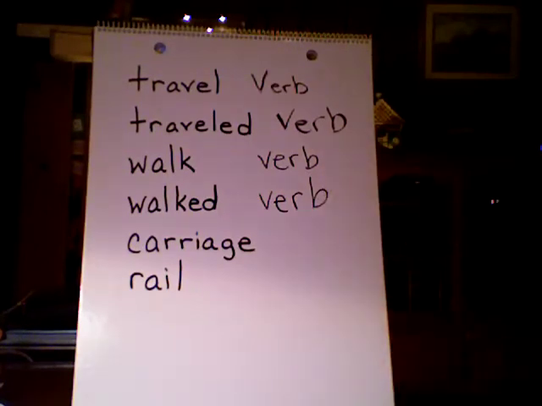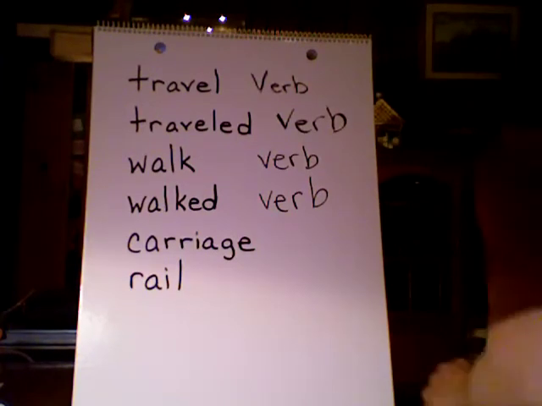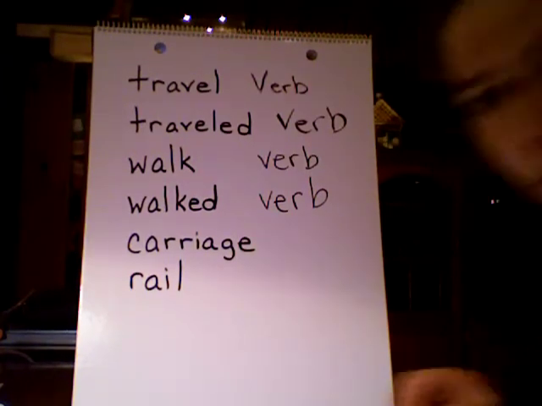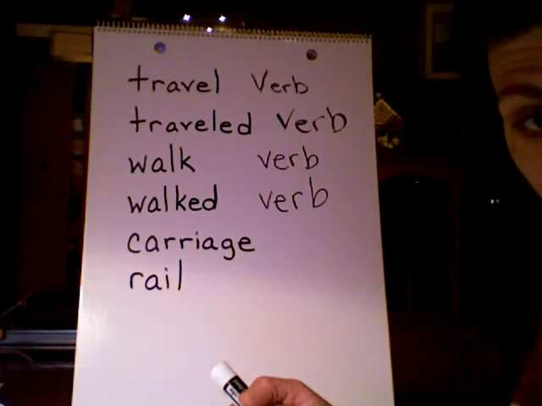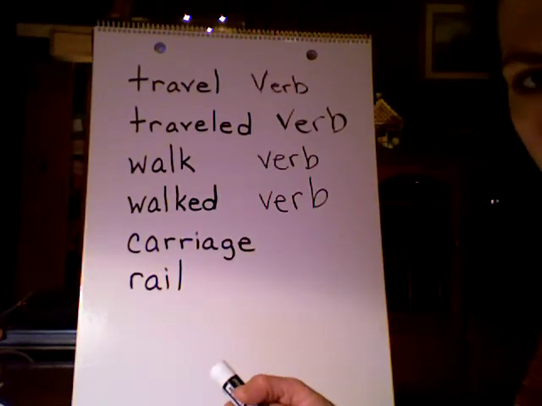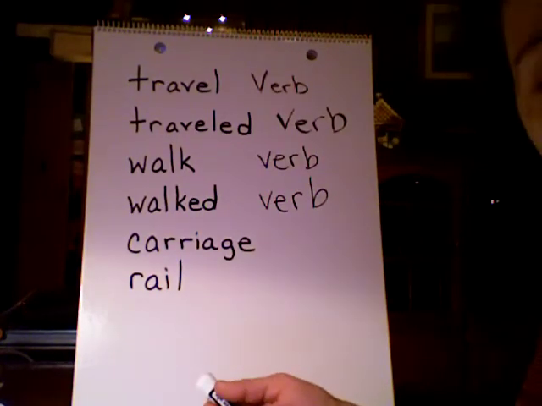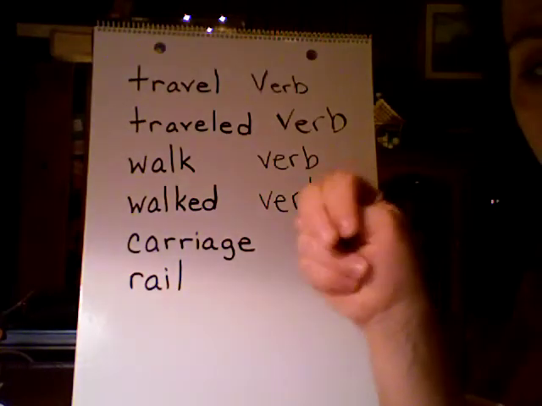What about a carriage? Can you carriage? No. Is carriage a person? Nope. Is it a place? Nope. Is it a thing? Yes. So a carriage is a naming noun.